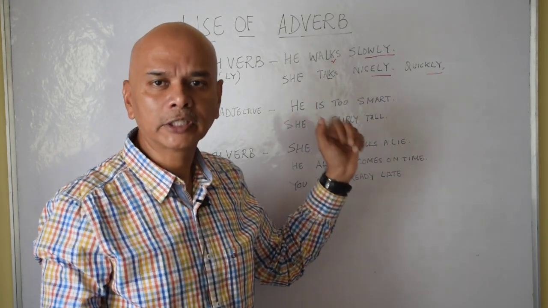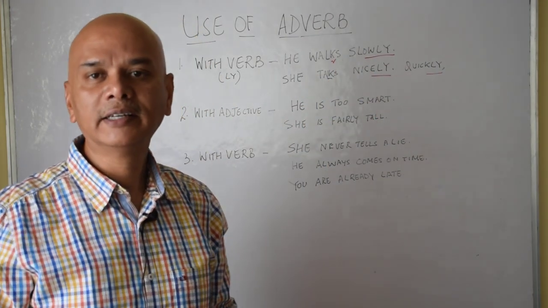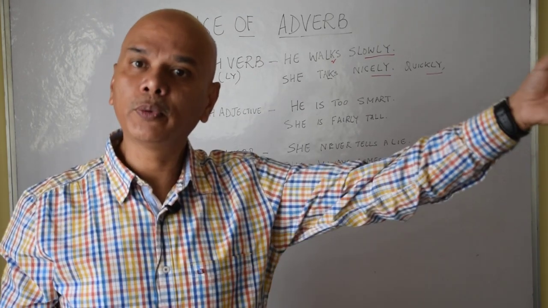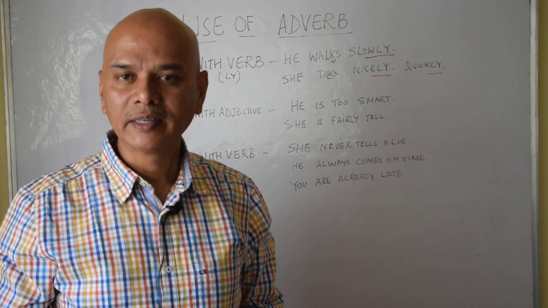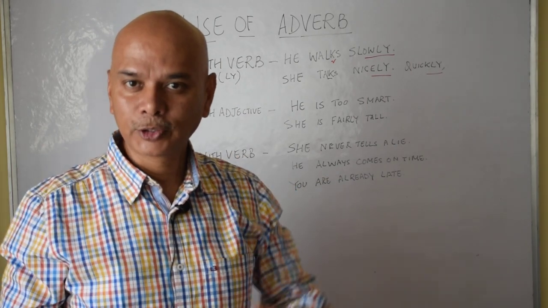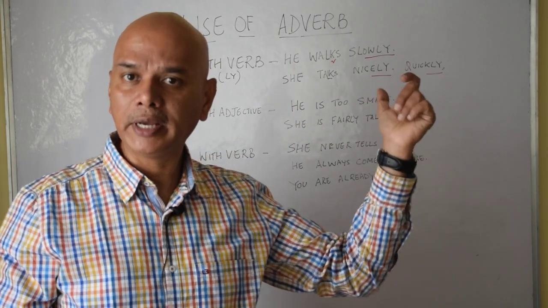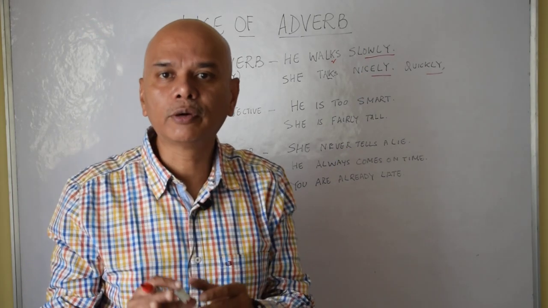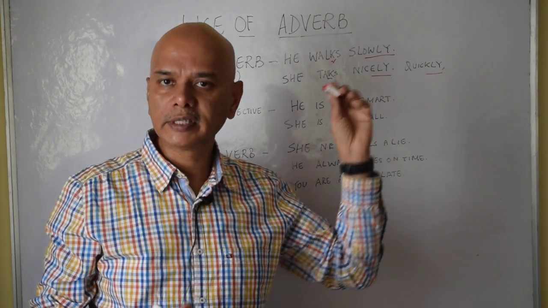She talks. How does she talk? She talks nicely. She talks politely. Right? He runs quickly. The deer runs quickly. So the quality of the run is being shown, so it is an adverb. Correct? So it refines the verb and gives a better meaning. That is the adverb, the first use.